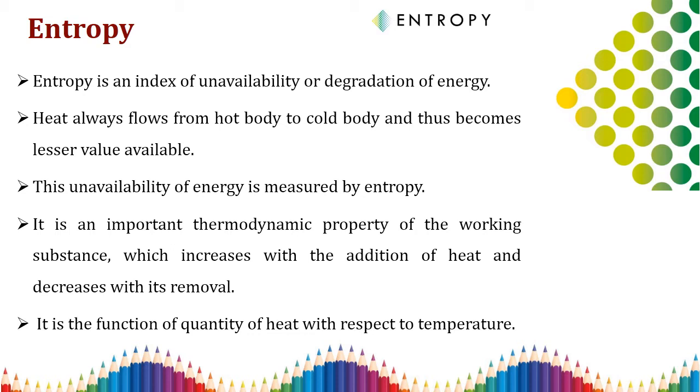So entropy is also a form of energy which already exists in the system during the energy transfer. We know that heat always flows from a hot body to a cold body, and that becomes a lesser value available. Because there is a change in the unavailability of energy in the system, the randomness or disorderedness available in the system is known as entropy.